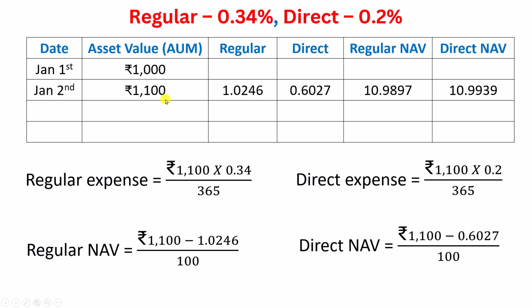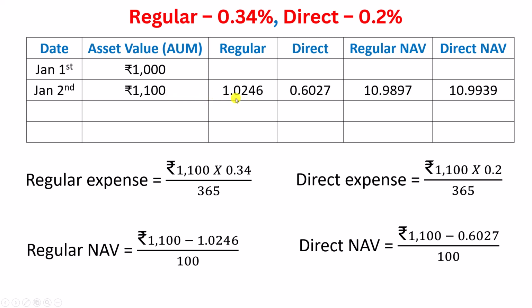Now, I am going to explain all these step by step. This much is taken away from the AUM to take care of expenses. What expenses? The team has to be paid their salaries, they have to pay their internet connection, they have to pay for the softwares that they use and so on. So this is the money that they take away from this AUM.